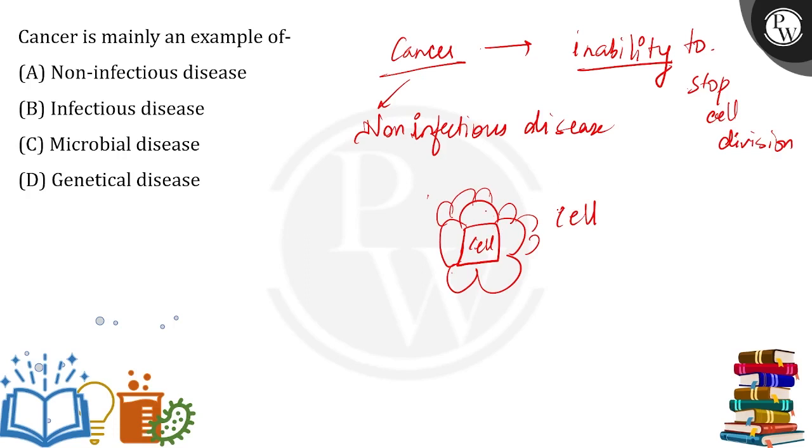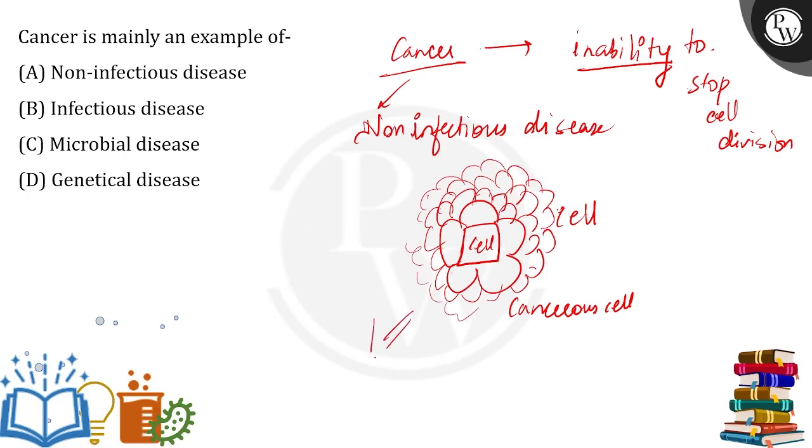But when this cell becomes a cancerous cell, it does not recognize the touch by other cells, and therefore it keeps on performing cell division and forming multiple cells, and that leads to formation of a tumor. And this vast range of tumor is actually known as cancer.